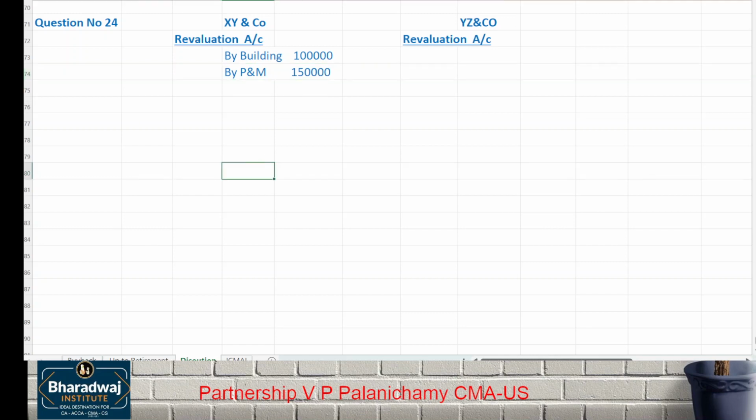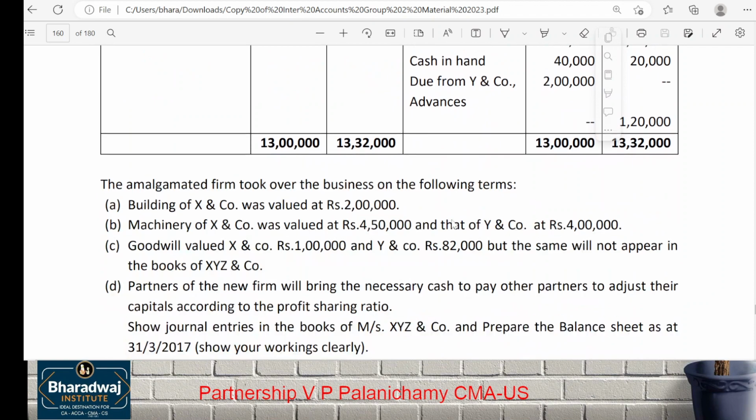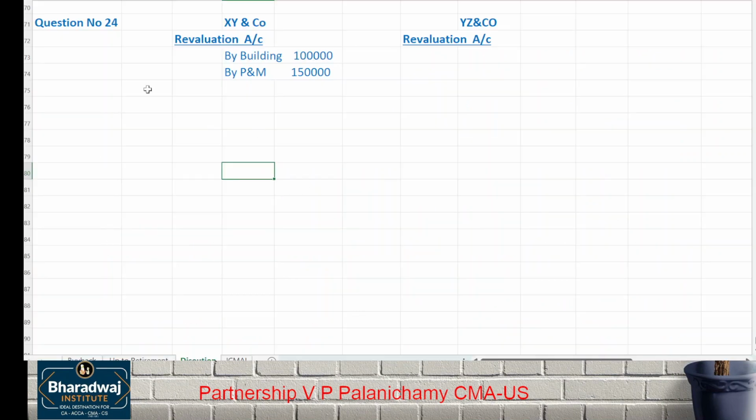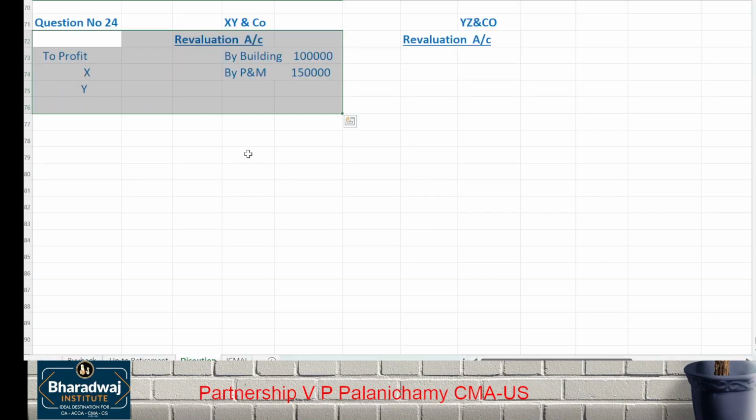Look at the book value and revised value. Book value is 3 lakhs, revised at 4,50,000, so the gain is 1,50,000. That's it. The profit will be shared amongst which partners? X and Y in the profit sharing ratio. Goodwill will be transferred to the partners' capital accounts directly. That is not a recorded asset, so any asset newly brought in goes to the partners' capital directly.